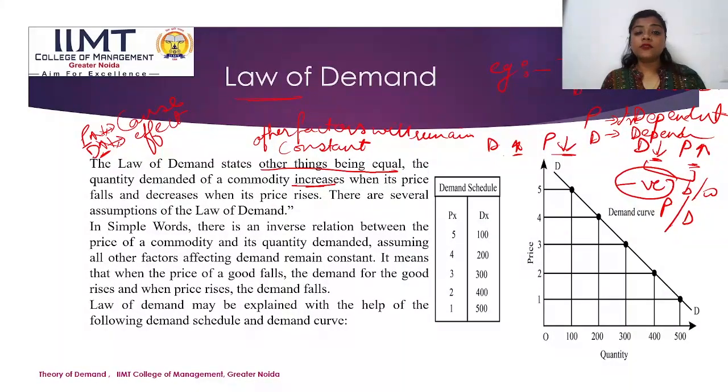So in simple words, we can say there is an inverse relationship between the price and the quantity demanded, and we assume here that other factors remain constant.